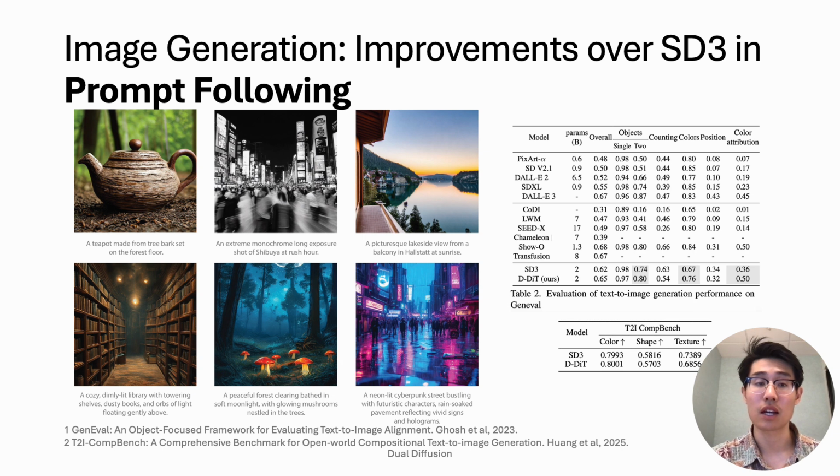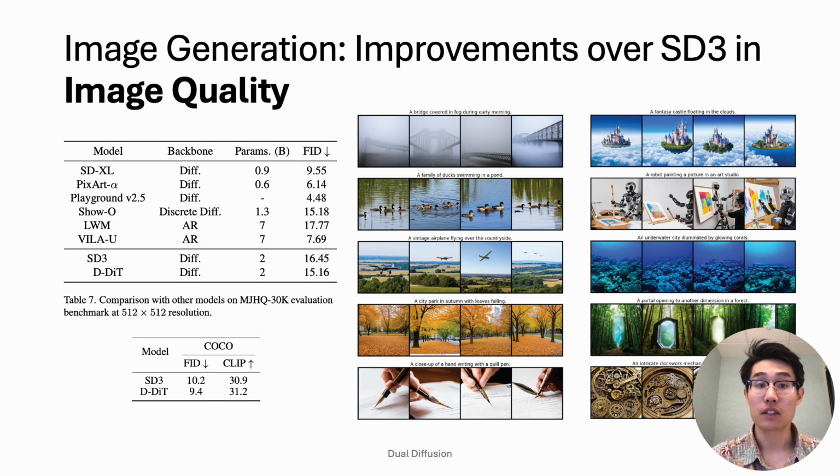On the image generation side, we found strong performance on the GenEval and T2I CompBench benchmarks. Interestingly, we also have improvement over SD3. This suggests that improving the image understanding of the model also has downstream effects on the image generation capabilities. This improvement extends past prompt following and also applies to general image quality. In particular, we compare using the COCO dataset, which contains everyday images with high object density, and the MJHQ30K dataset, which contains images of high aesthetic value, and we see improvements here.